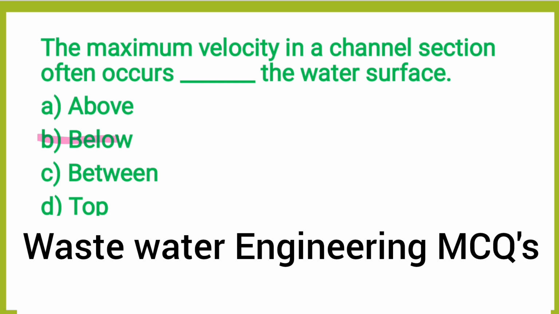So the maximum velocity of a channel section occurs below the water surface. The closed or open conduit always has a different velocity of the flow within the section. So the bottom of the channel is provided with a certain slope for the water carrying foreign particles to flow easily. Hence the velocity is maximum below the water surface.